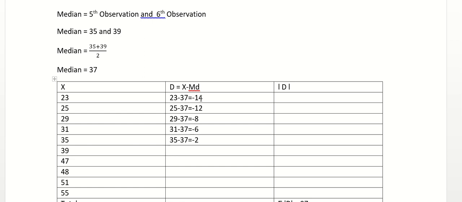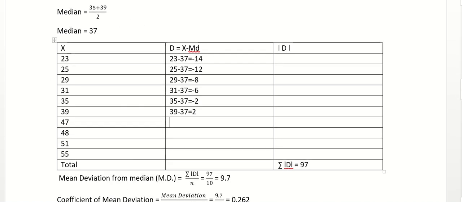Then 39 minus 37 becomes 2. And similarly we will do it for the rest of the observations. 47 minus 37 is 10, then 11, 14, and 55 minus 37 is 18, right?